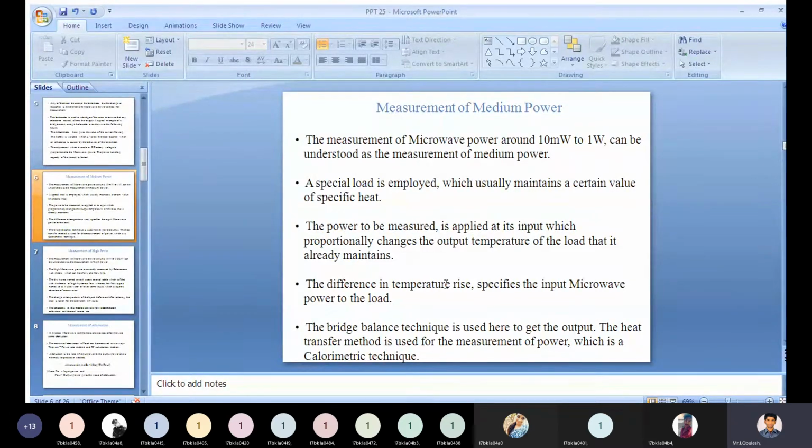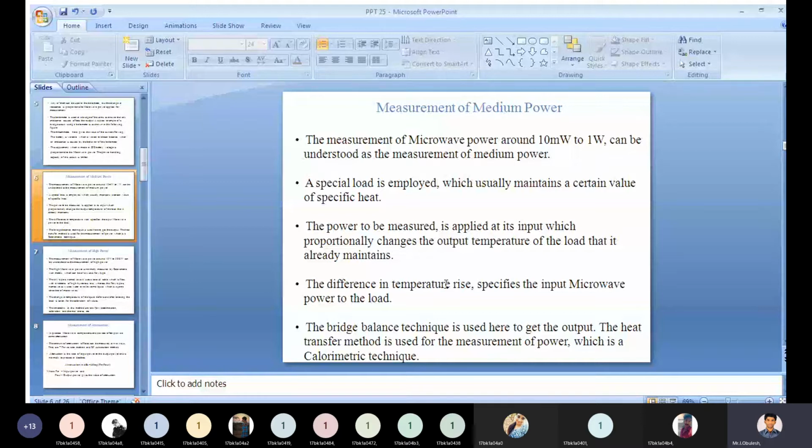The power to be measured is applied at its input, which proportionally changes the output temperature of the load that it already maintains.